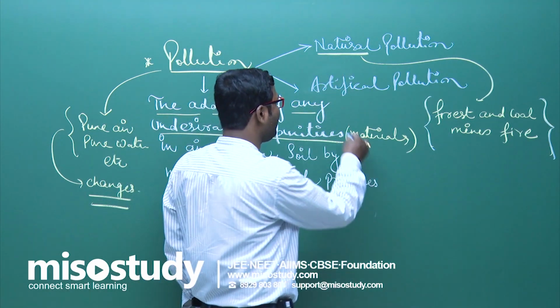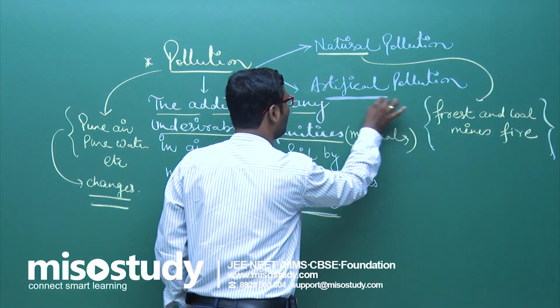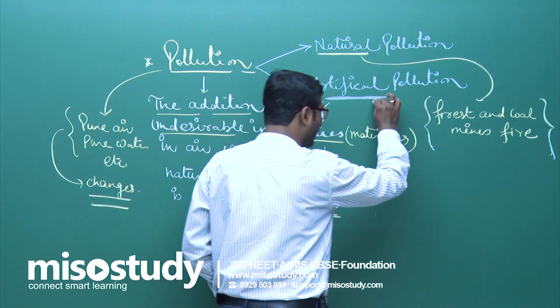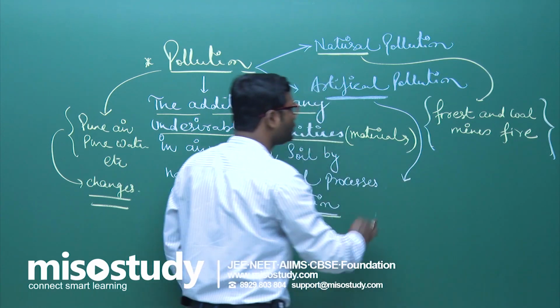Clear to you? If anyone asks you what do you mean by artificial pollution, that is man-made pollution, the pollution